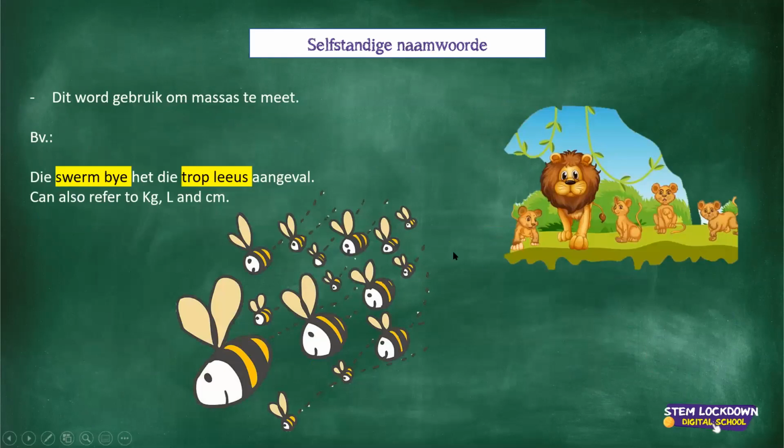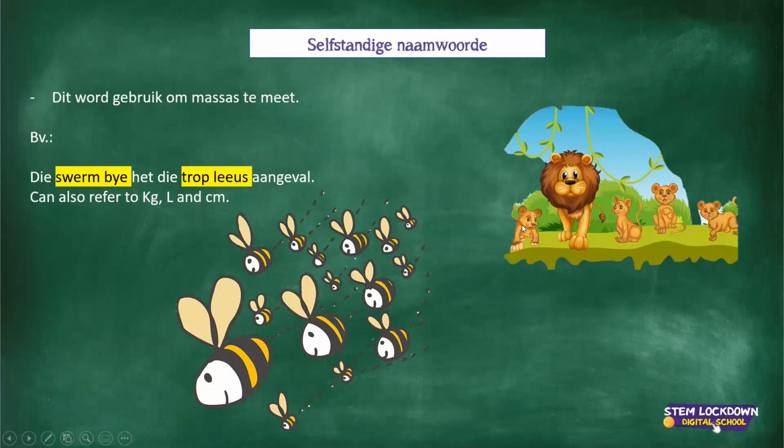things. A bunch of lions, or I don't know, it's a swarm of bees in English, I'm not sure. So it refers to a bunch of things, just a swarm bye and a trop leeu's. And sometimes, and in some instances, but I'd rather put this with the next one that we're going to do, but kilogram and liter and centimeter.